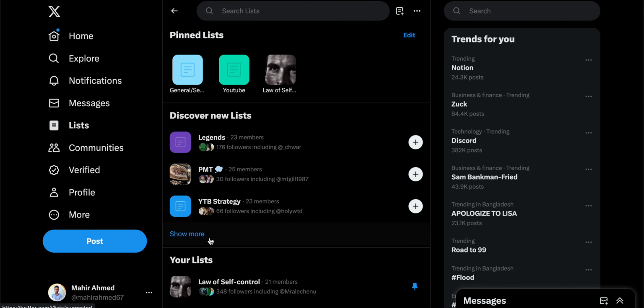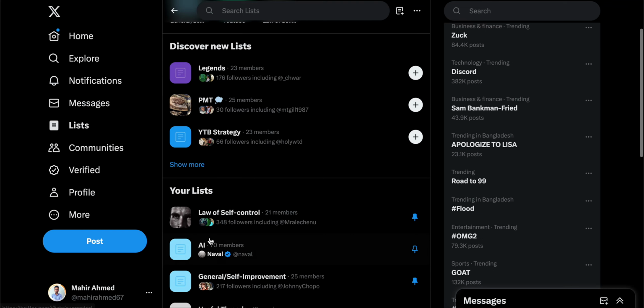You can get specific tweets from people that you don't even follow. You can find new people that have the same interests as you from the list and connect with them.